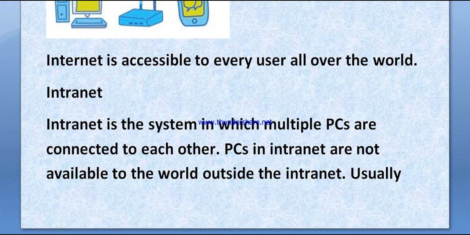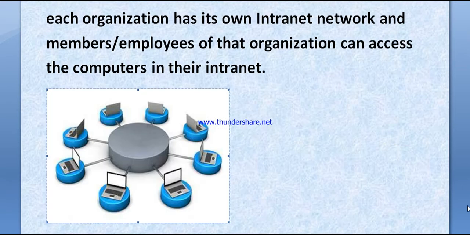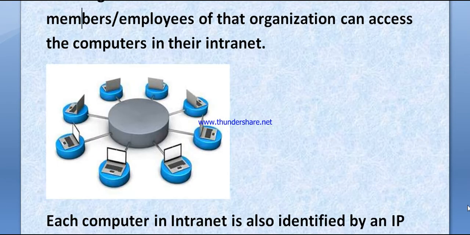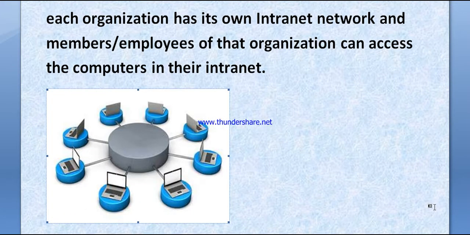And now we'll talk about intranet. An intranet is a system in which multiple PCs are connected to each other. PCs in an intranet are usually not available to the world outside. Each organization has its own intranet network, and members, employees of that organization, can access the computers in their intranet.